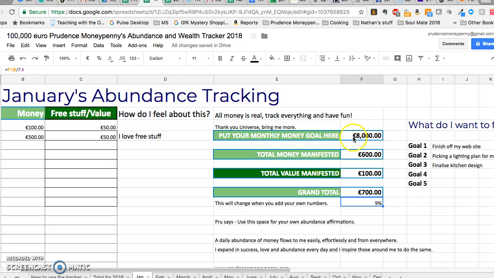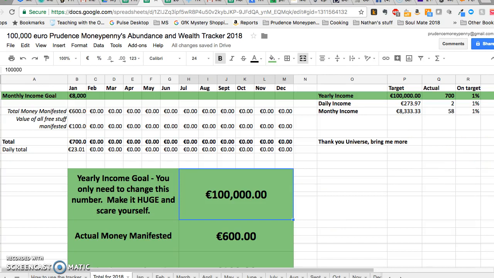So there's my monthly income goal. This is the total money that has come into my life so far. This is the total value. And again, this figure is very subjective. So far, if this was my income goal and if this was what I brought in, this is where I would be at for the month of January. So it keeps me focused. And I come back to my total for the overall year. So I'm at 1% of my total for the overall year. And you see all of these numbers go in here automatically. So the only thing you need to change on the sheet is this number here. Set that and make it really huge.